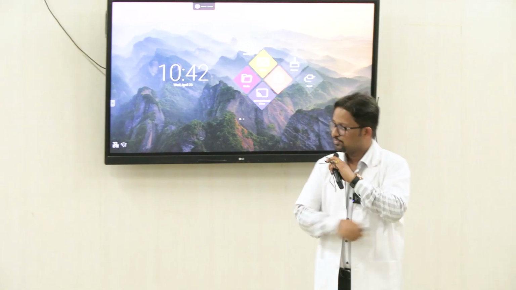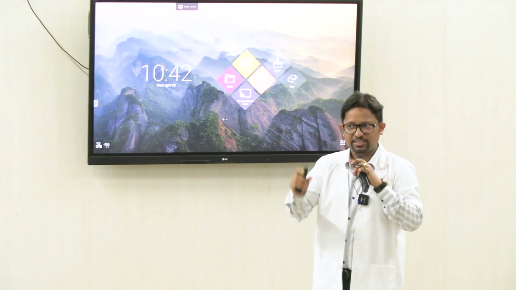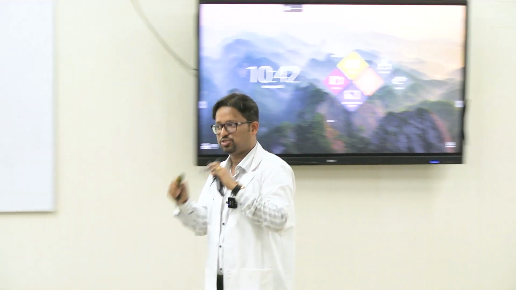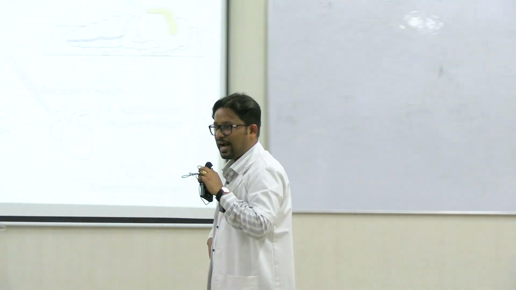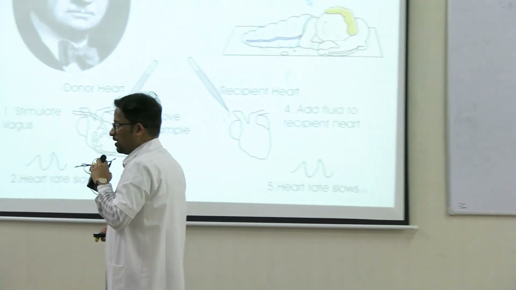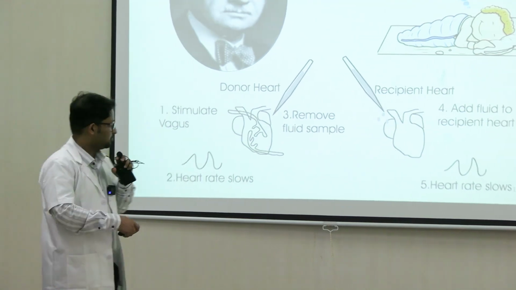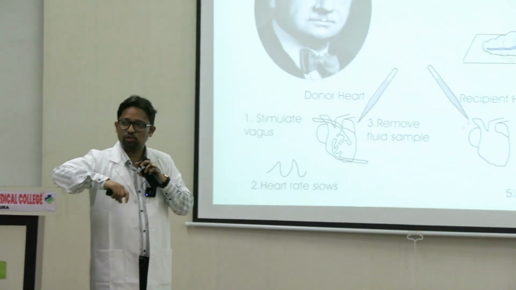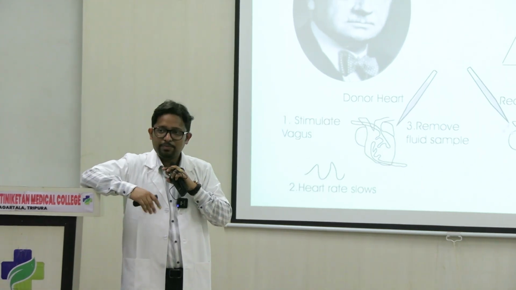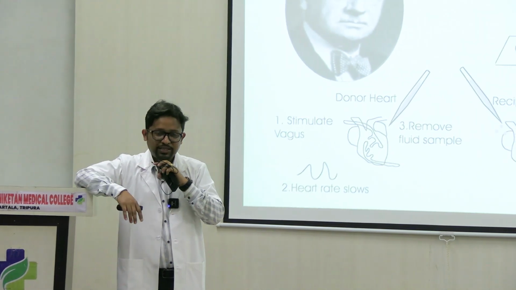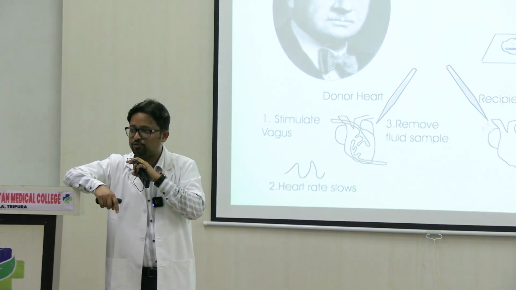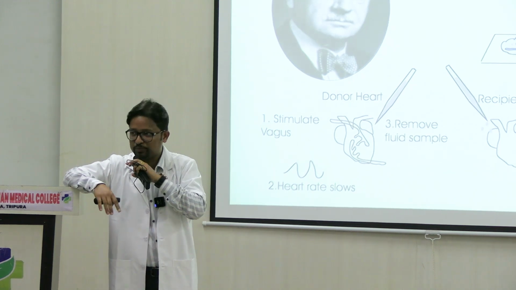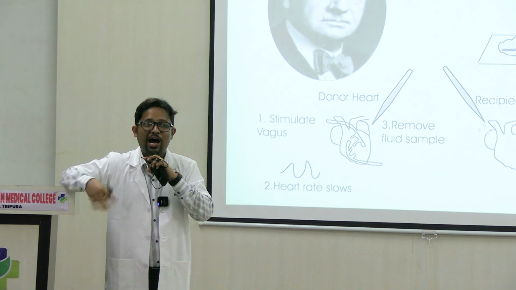So working on an amphibian heart, what did he discover? That when he stimulates the vagus, the heart rate reduces. I think this much you know. It is also true for human beings. Whenever you stimulate the vagus nerve, the heart rate slows down. Now in the amphibian heart too, when he kept on stimulating the vagus, he could record that the heart rate slows down. But he did not know yet. Now this I am talking before the concept of neurotransmitters was known. So there was no understanding as to how these things were happening.